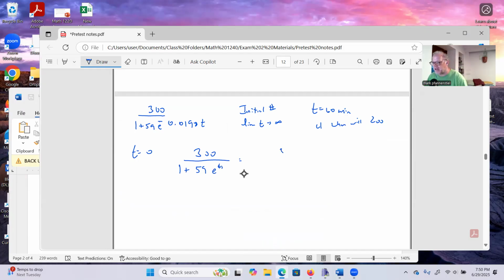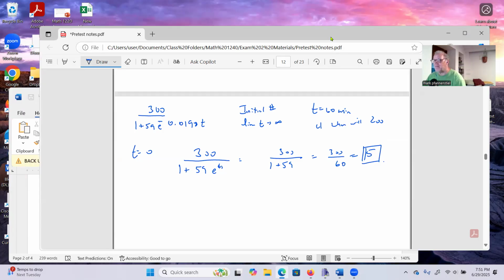So we end up with 300 divided by 1 plus 59 times 1, which is 300 divided by 1 plus 59, which is 60. 300 divided by 60 gives us an answer of 5. So 5 students originally heard the rumor. Okay, and now we're going to figure out some other stuff. Let's see what the next question is.